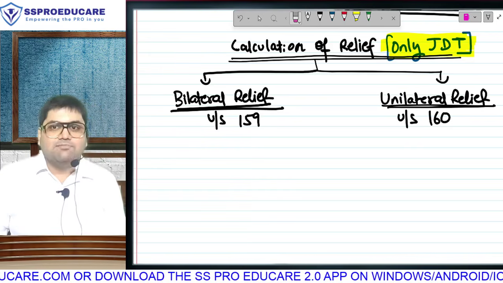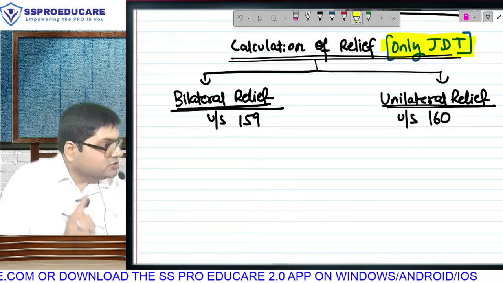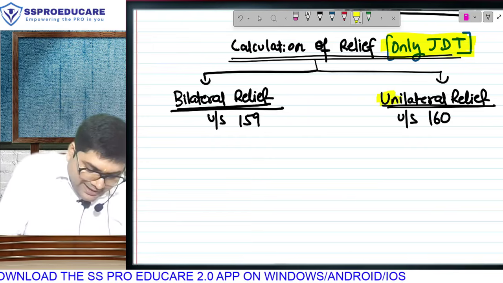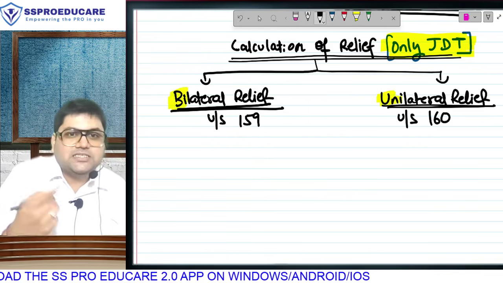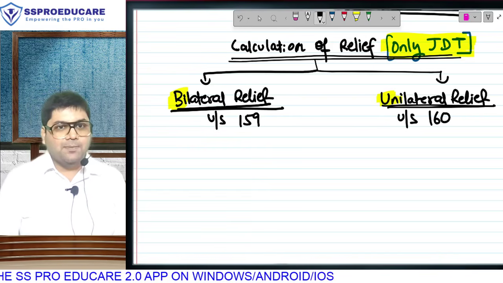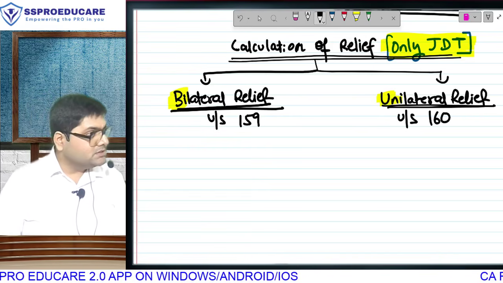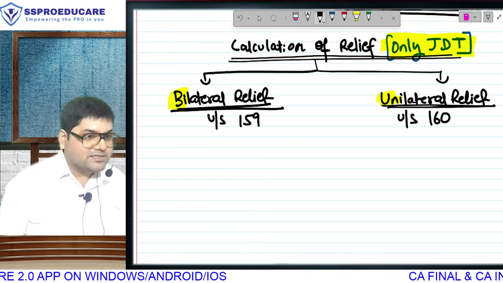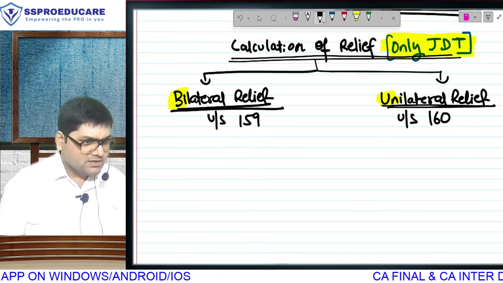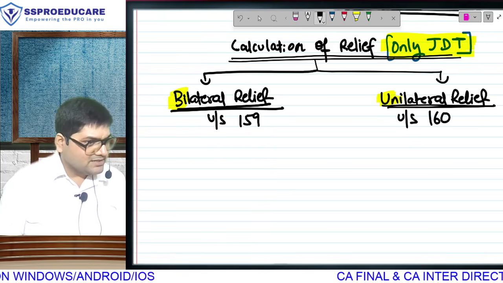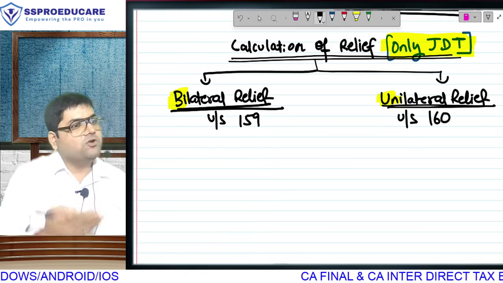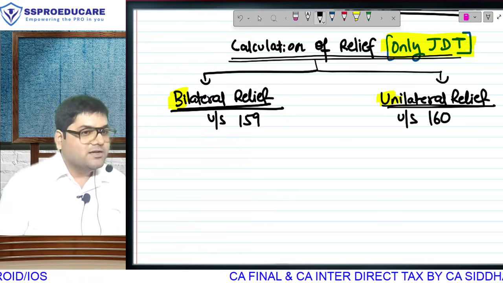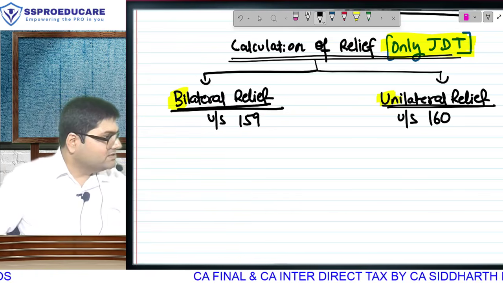Understood? Let's understand bilateral and unilateral, only for cases of juridical double taxation, because the concept of economic double taxation is over, no relief. Uni and bi both basically indicate some number. Do you agree? Uni means single one and bi means two. We say bilateral series between, now India something is going on, India England is going on. Is that a bilateral series, or are third countries involved? What do you mean by bilateral? Only two countries will be involved. When two countries are involved, we will call it bilateral, whether it is a tax treaty or a cricket series.